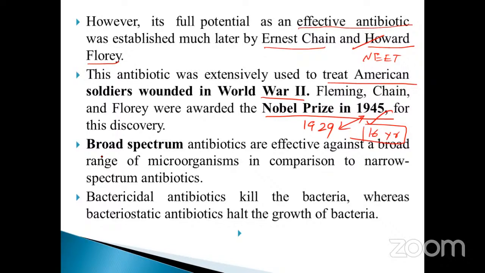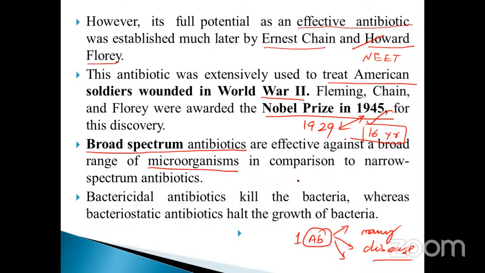Okay, go to the next one: what are broad spectrum antibiotics? Broad spectrum is nothing but a single antibiotic that fights against many diseases. Such antibiotics are called broad spectrum antibiotics, effective against a broad range of microorganisms.